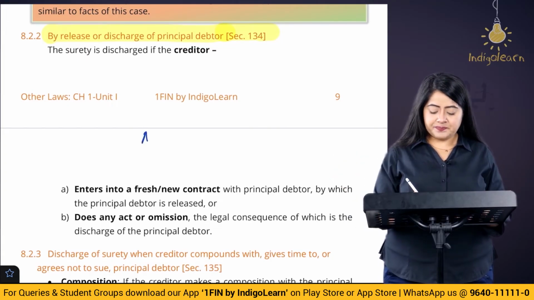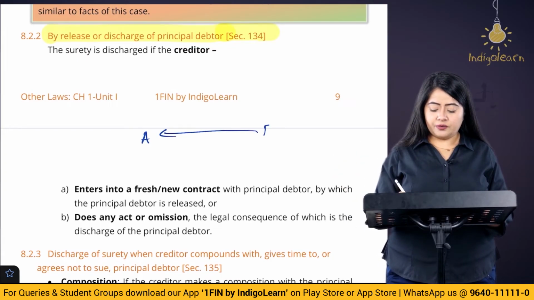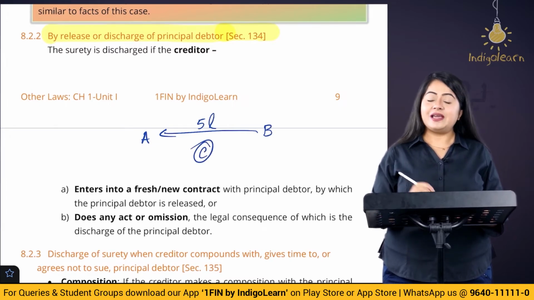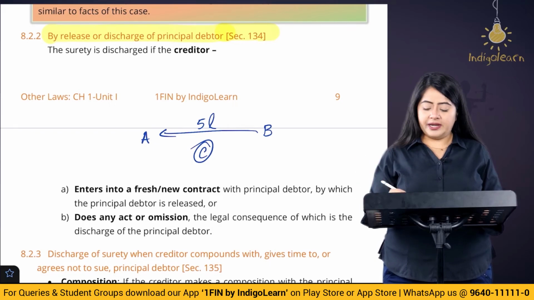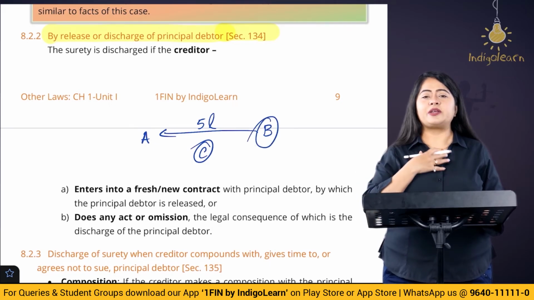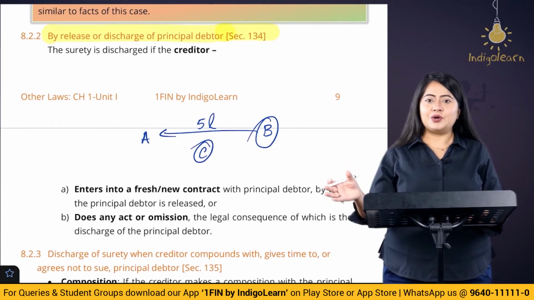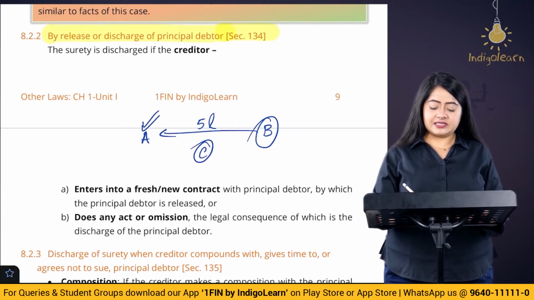Simple example, let's take. A has taken a loan from B of 5 lakh rupees, and C is the surety here. Now, in this case, what happens? On the due date, Mr. B says, listen, A, you are my good friend. You don't have to pay this 5 lakh rupees back. Just take it. Now, in that case, A is discharged.